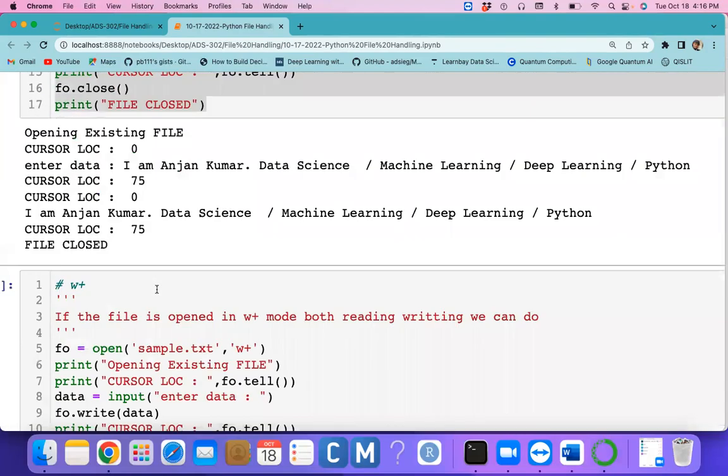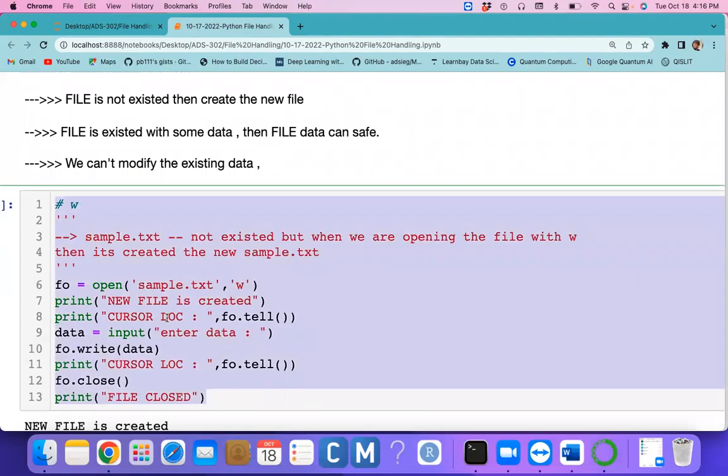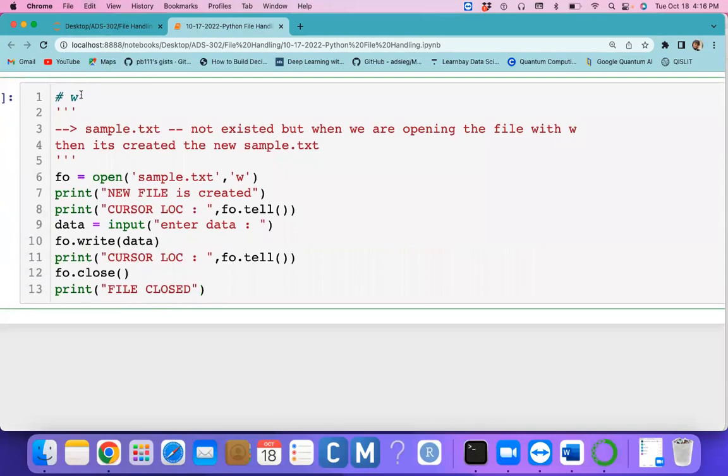So we will see very basic programs again. Append. We'll see append. For example, sample2.txt is a file which does not exist. If you open a file that does not exist in W mode, then what happens? In append mode, does it error? It can be created in append mode. If the file does not exist and you open the file in append mode, it will be created.